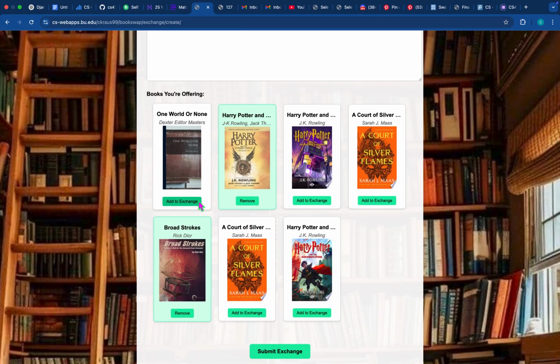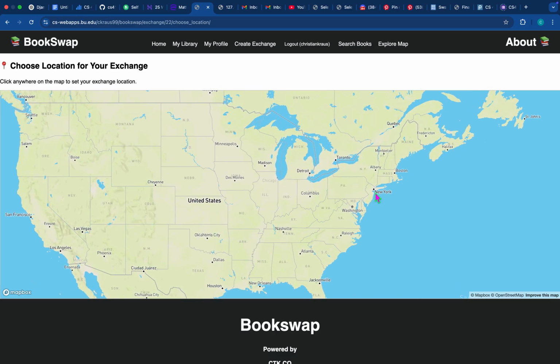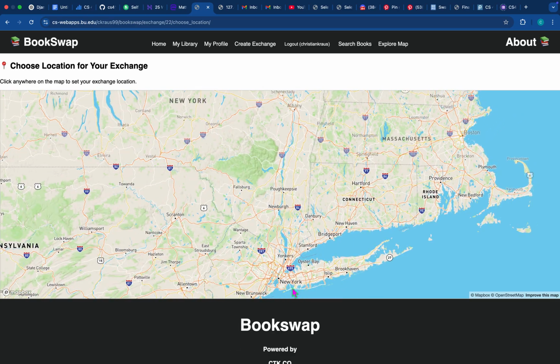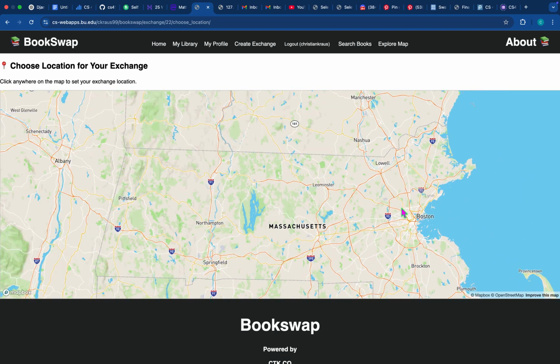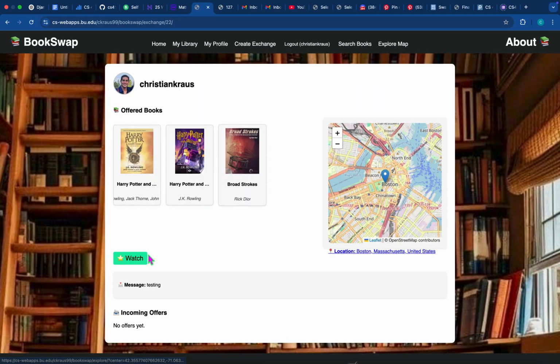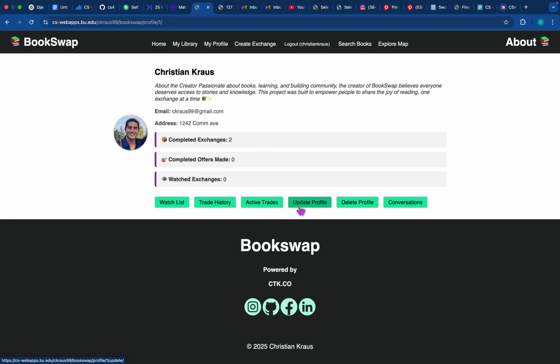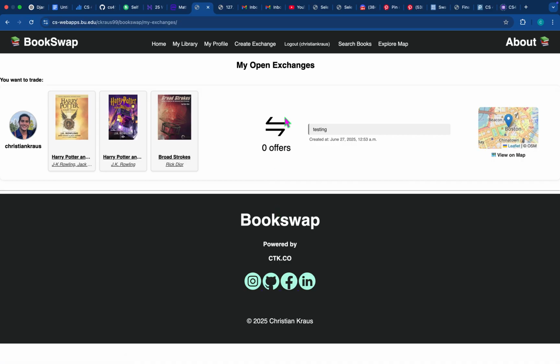And let's offer these 3. Sweet. So now if I go to my profile, you can see active trades, and that'll show up there.